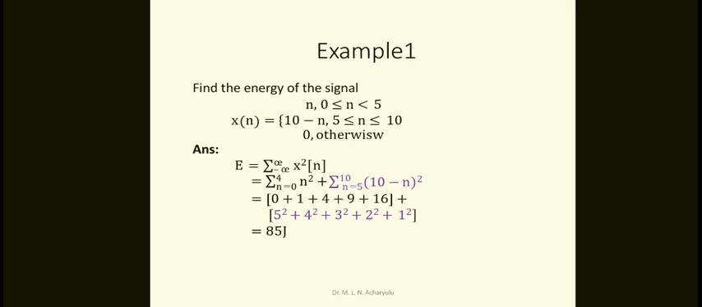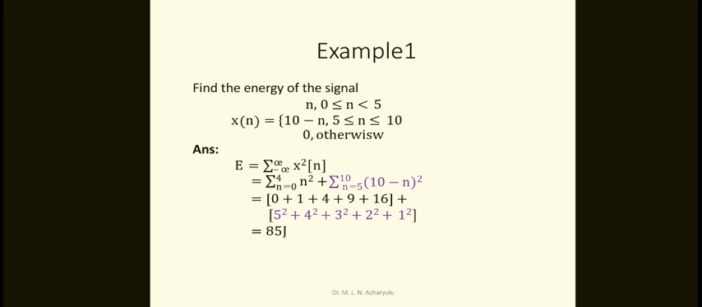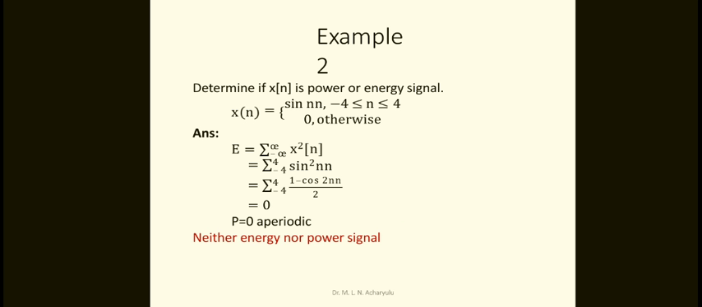So that means the sum signal is deterministic. This is about the average. So now determine if x of n is a power or energy signal. Already we know that here we found the value of energy, 85 joules, previously. Now we'll take the next signal they were given. You have to determine whether it is a power or energy signal.